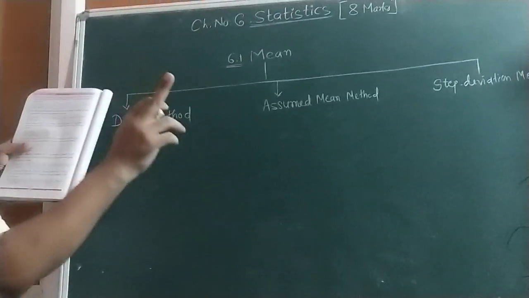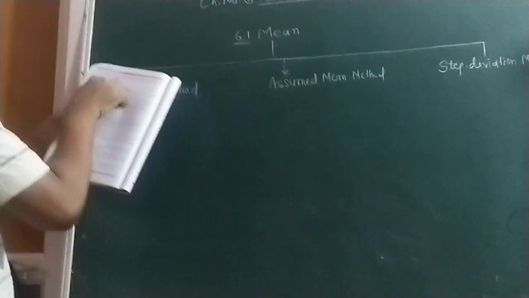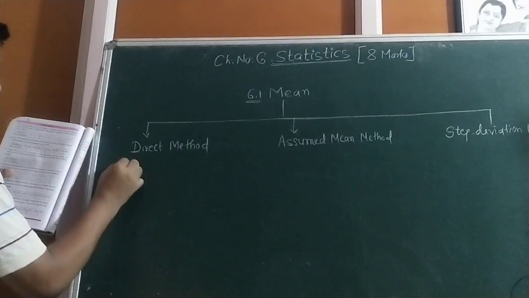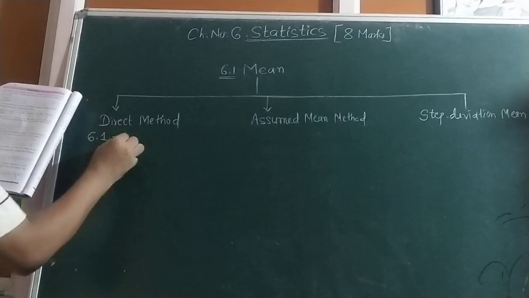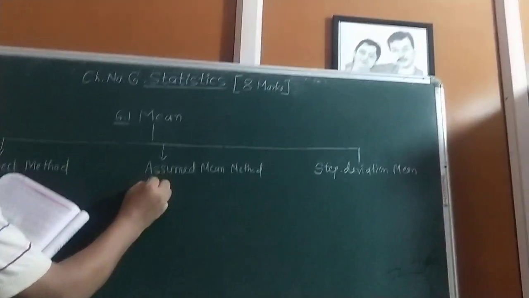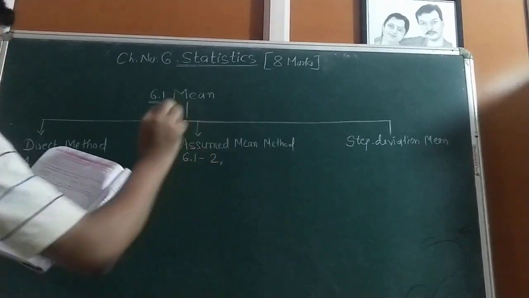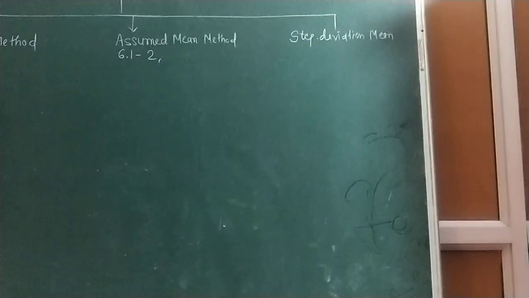If you read the question, they mention the direct method, so the first sum is by the direct method. Then the second sum is by the assuming method. I am writing here, 6.1 second sum by assuming method. Then the third sum is again the direct method.